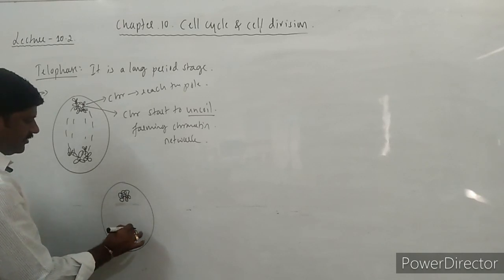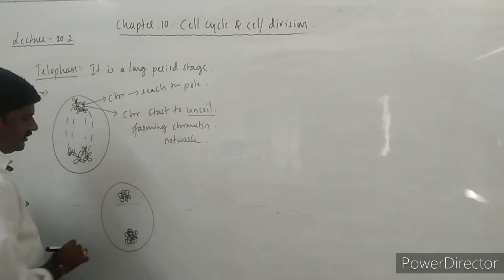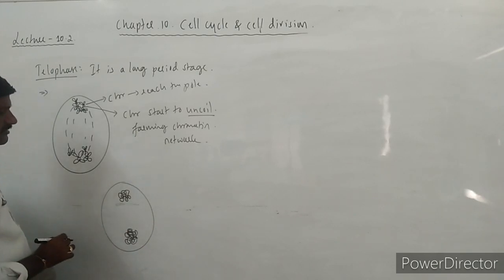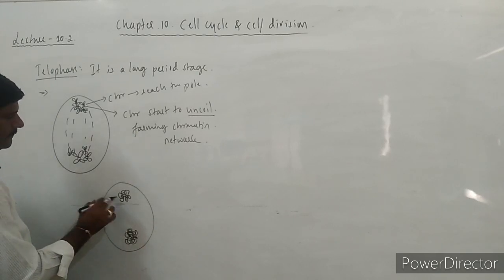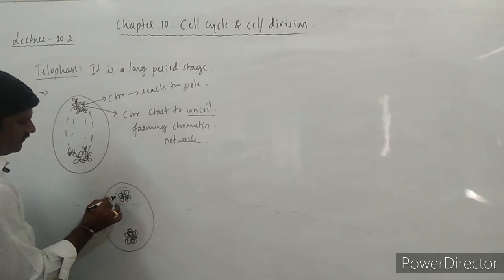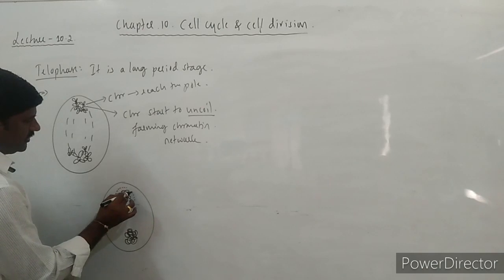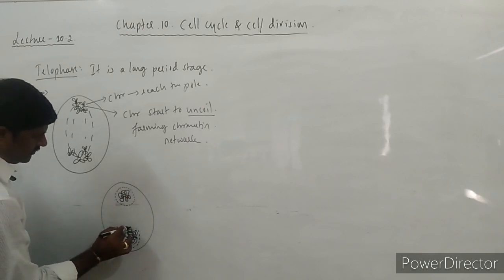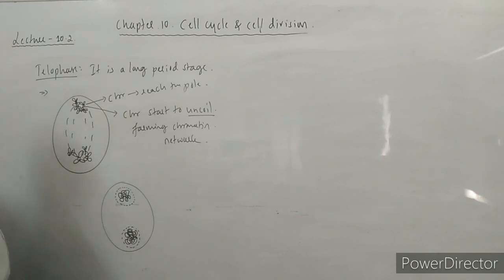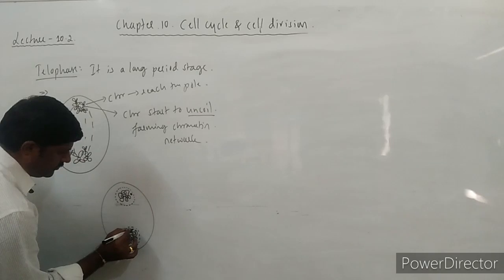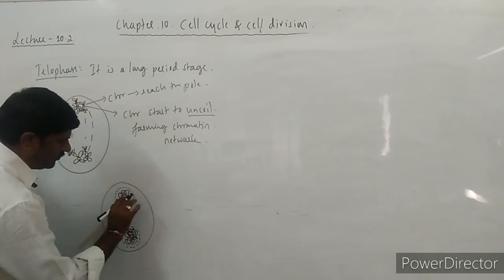So the spindle fibers start to disappear and start to come over here at the central axis of the cell. Okay, and simultaneously the reappearance of the nuclear membrane starts. The nuclear membrane starts to reappear, and simultaneously the nucleolus also starts to form.